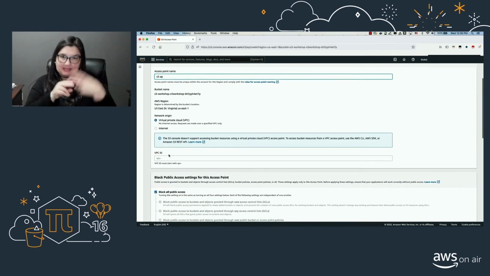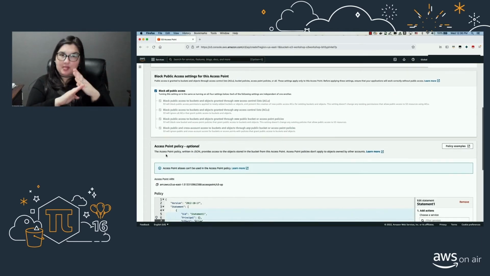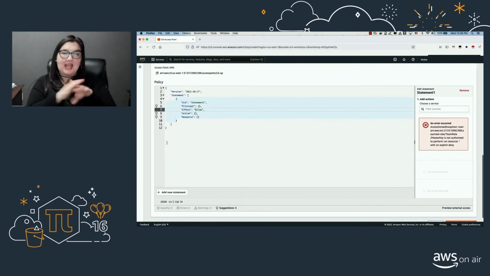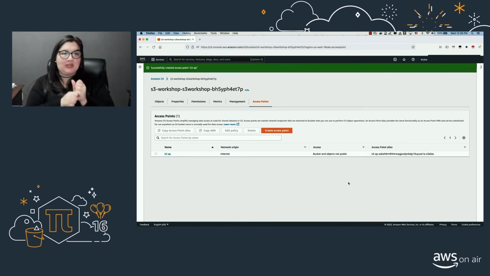So let's go on to the network. I'm going to select internet because VPC is only for requests specified within the VPC. Under block public access settings for this access point, I'm going to leave it as is and keep it checked. Under access point policy, I'm going to leave it as default. You can ignore the error that appears on the right and say create access point. So now my access point is created. There you go, it's here.